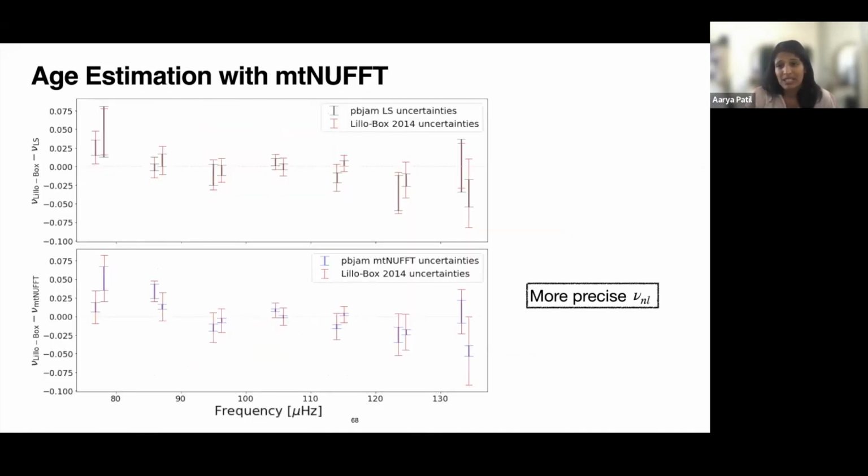What that means is that not just the delta nu and nu max parameters are precise, but the actual mode estimates are precise as well. At the top, I'm showing in red the literature estimates for these modes. With PBjam and Lomb-Scargle, the uncertainty is reduced, and with PBjam and MT-NUFFT, it's reduced even further.